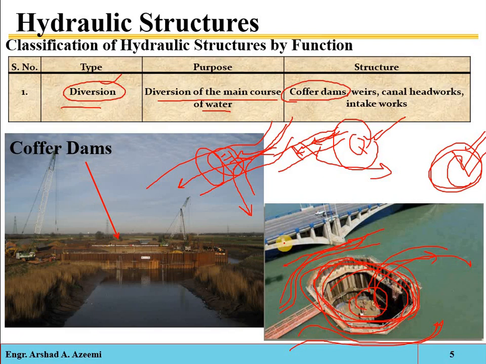Also here you can see that, for example, if you have a natural river or a natural stream, and here you are performing some construction work, then the water will be diverted from its natural path into some other path, and then it will be rediverted into its original path. So the temporary barrier which you are constructing is called the cofferdam.